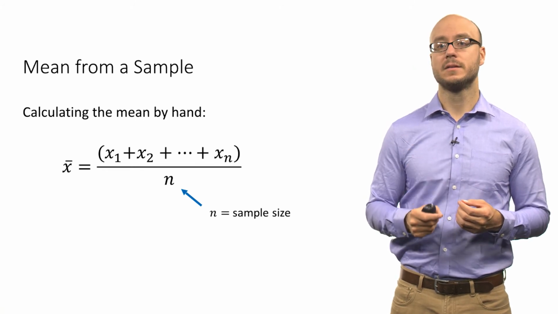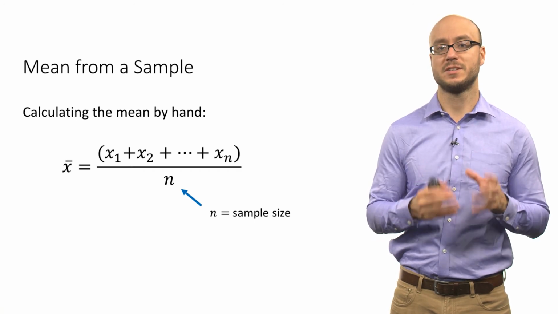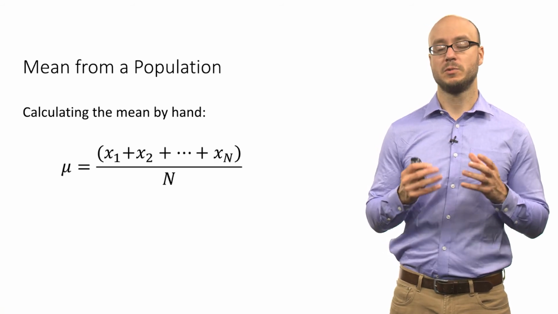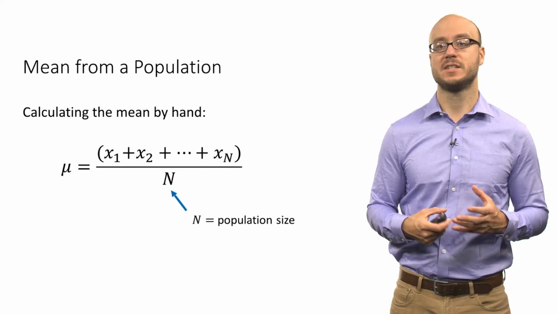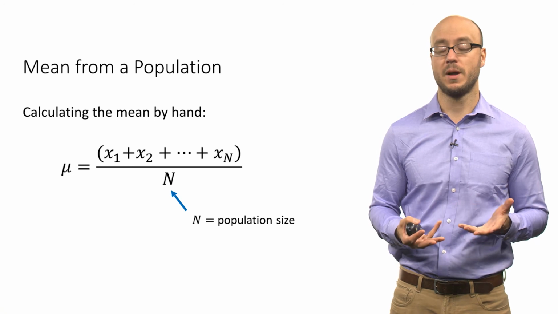The little n refers to the sample size, the total number of observations in a sample. The mean from a population has a slightly different notation. We use capital N to refer to the size of a population, the total number of observations or data points in a population. If you conduct a census of the United States today, the population is roughly 320 to 330 million. So if you took the average of everybody in the United States of some variable, let's say weight, then that population size would be capital N.